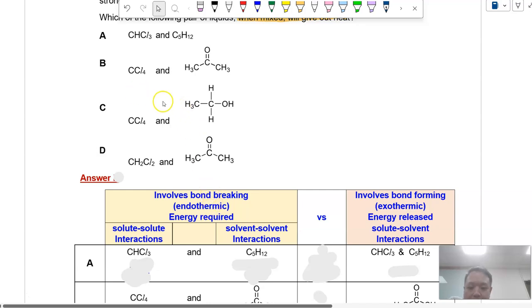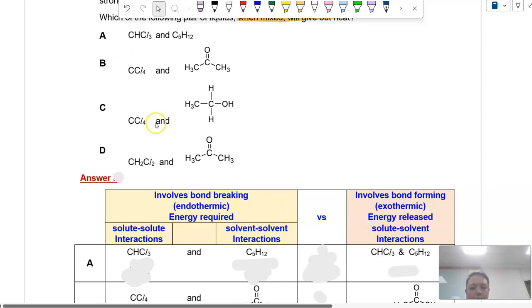So all we need to do now is systematically look at the type of IMF present in each of these solids and solvents, and what IMF is formed between the solid and solvent. If the solid and solvent can release more energy, because solid-solvent interaction is a bond-forming process, it's exothermic, and this energy release is more than the energy required, you do expect heat to be given out.